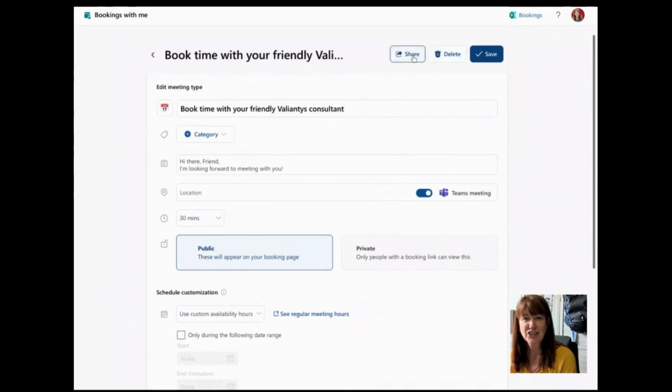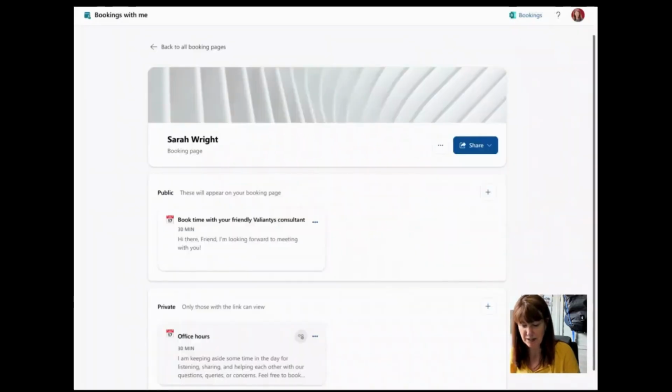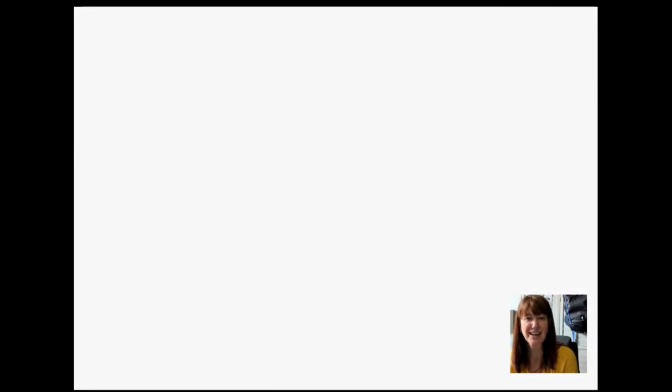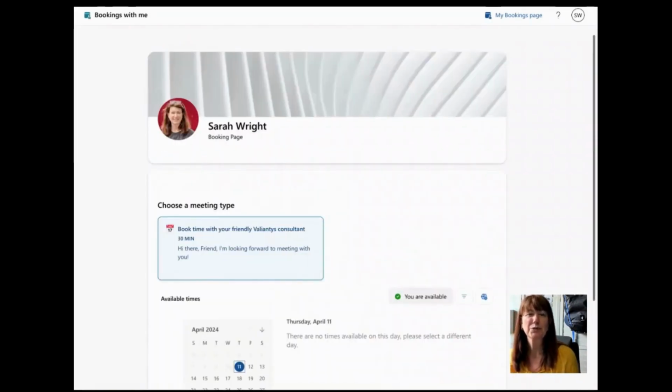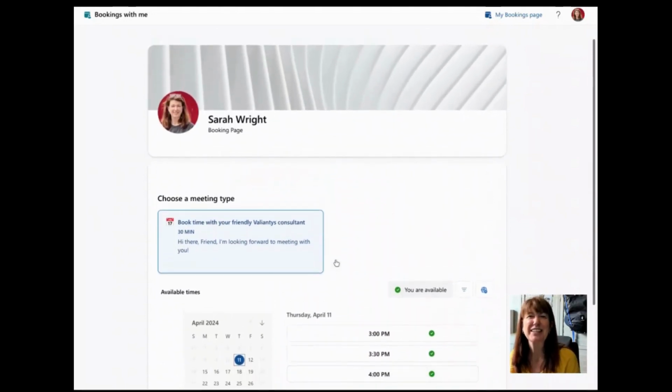Again, save, share. Let me copy that link and I'm going to open up that one in another page so we can take a peek at that as well. And you can see just how easy it is for you to be able to share your schedule, let people come out here and pick the times that work for them. You can put the link in an email. You can have the link out on a Confluence page that you're sharing with your client. You can send it in a chat. But either way, it's going to make it super easy for folks to know when you are available to meet and for you to take full control over the times you want to allow that to happen.